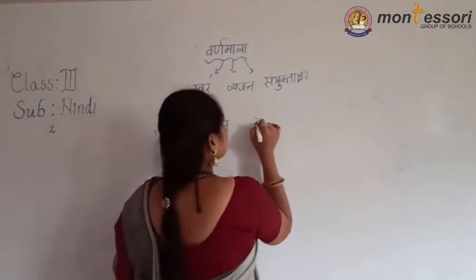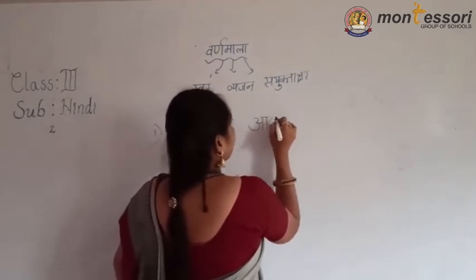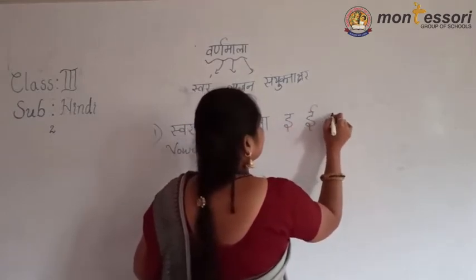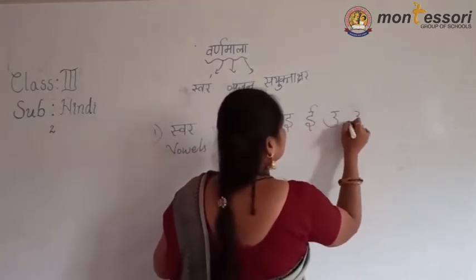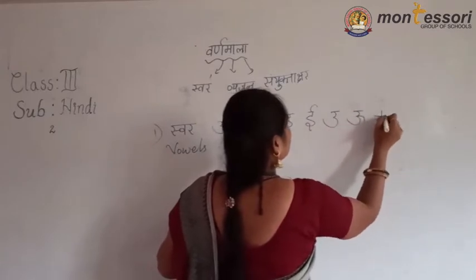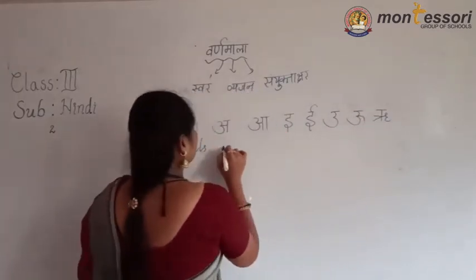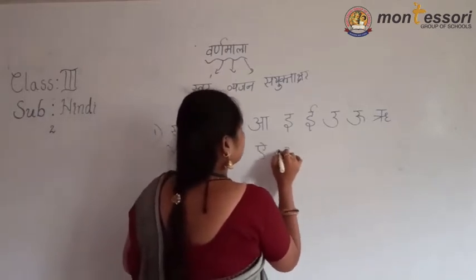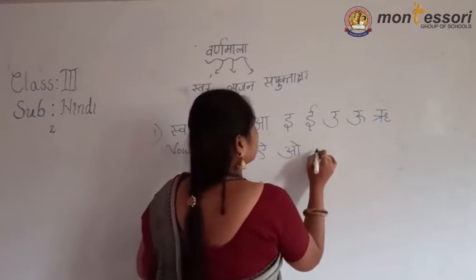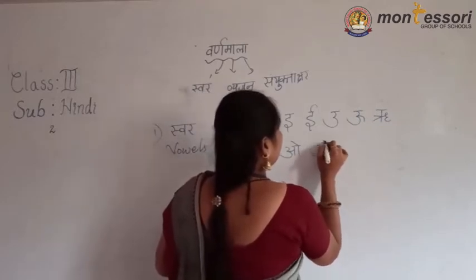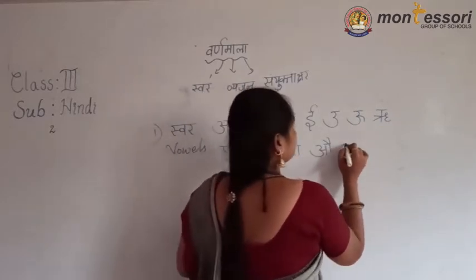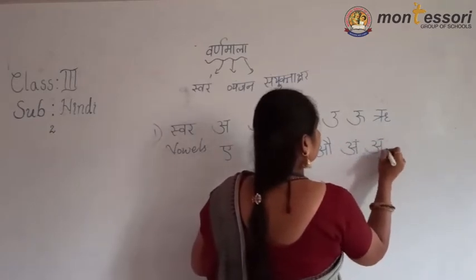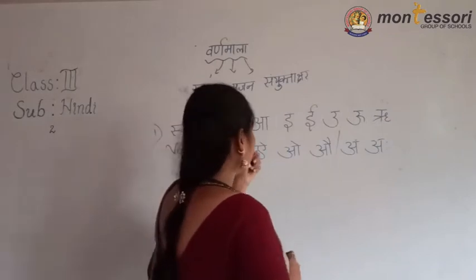What are those? See, A, E, U, Ru, A, I, O, Au. How many are there?